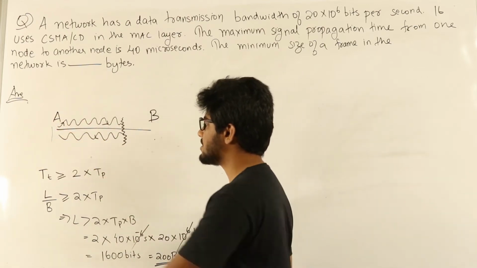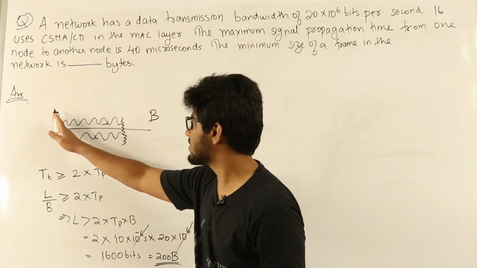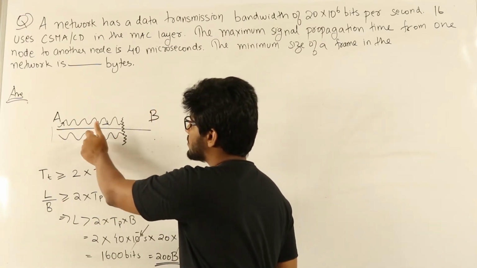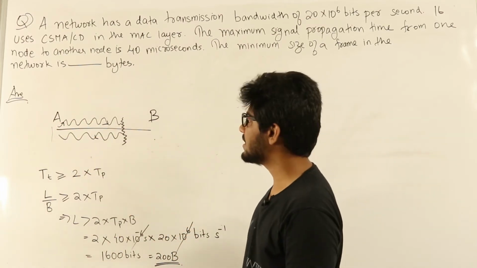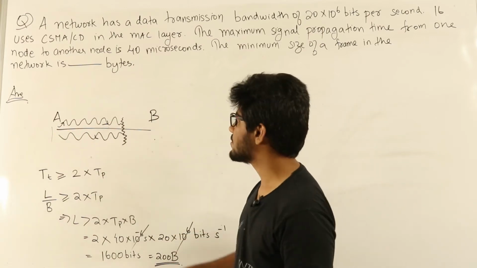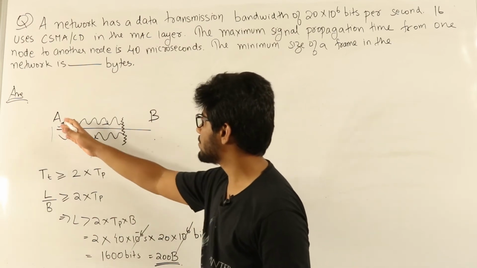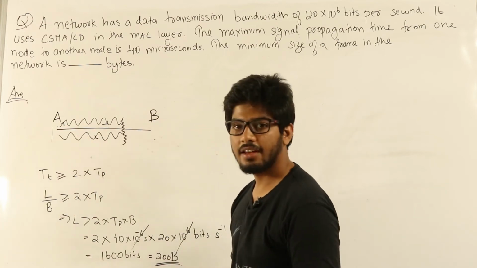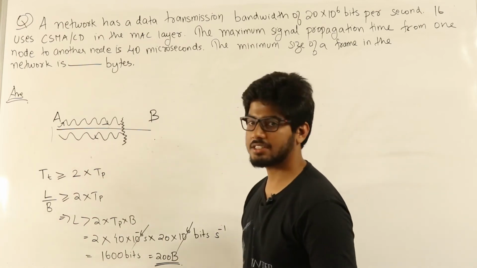If the transmission time, let us say, was less than 2 times propagation time, imagine. So A is keeping on transmitting. After a while some collision happened and before this collision reaches A itself, A will have finished transmitting the packet. Now in that case, only after transmitting the packet A will realize that some collision happened. So in that case A won't be able to retransmit the packet. That should not happen. Before A finishes transmitting the packet, the collision information should flow back to A. The maximum time it can take for the collision information to flow back to A is 2 times propagation delay.